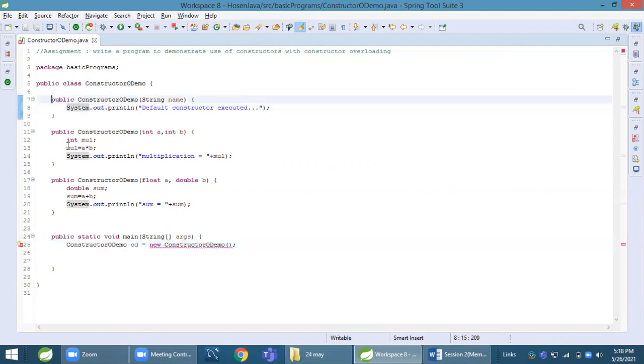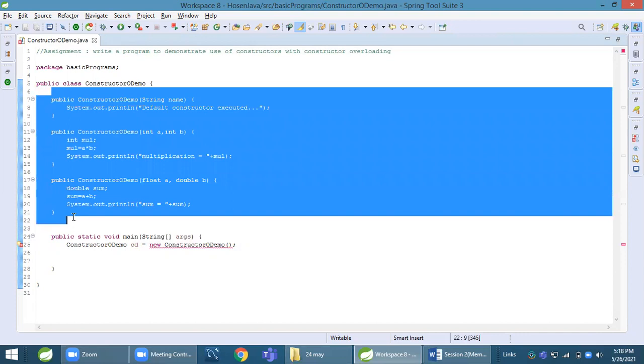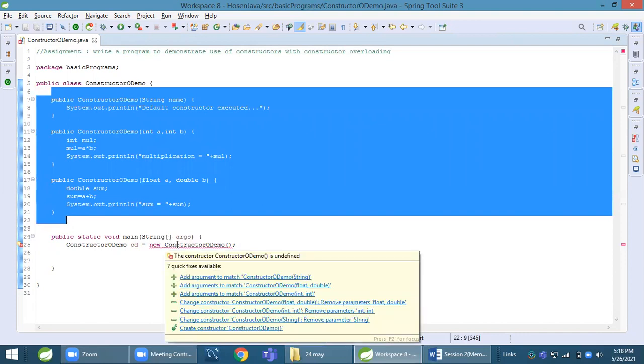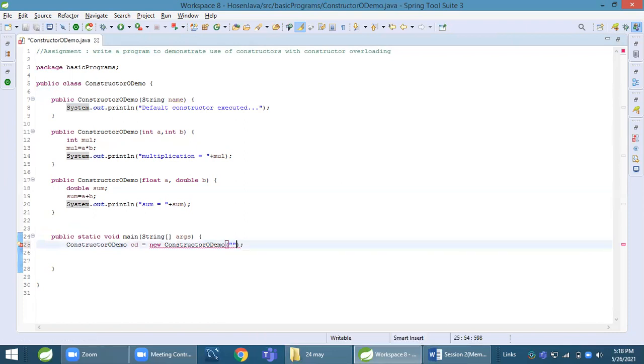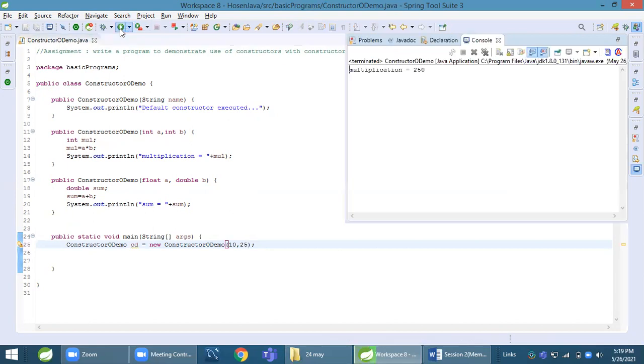This is a compile time error. The compiler is saying you have not written any default constructor in your program and you are trying to execute it. So that's why it's showing you an error. When I give here, for example, 10 and 25, remove this double quote, save this and run. Now multiplication will be displayed: 10 into 25, 250. 250 displayed.